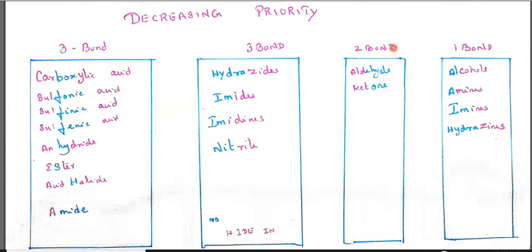Aldehydes and ketones, double bond. In that, first aldehyde gets priority. Next only ketone is coming. Next, single bond after aldehyde and ketone: first next priority is alcohols, amines, hydrazines. So carboxylic acid is first priority, aldehyde second priority, ketone third priority, alcohol fourth priority, because often we used to see carboxylic acid, aldehyde, ketone and alcohol.